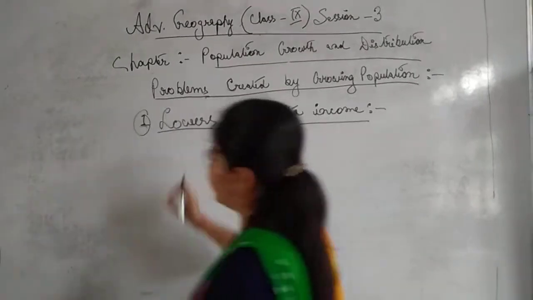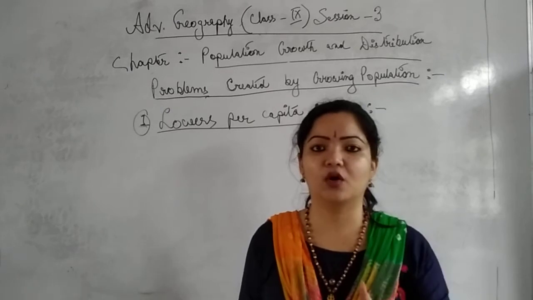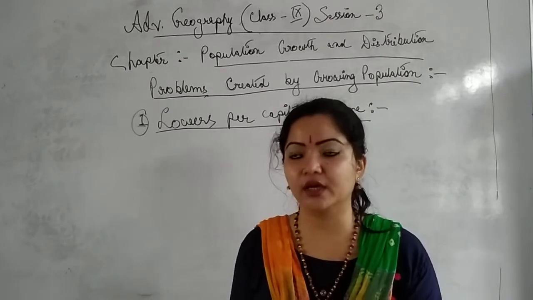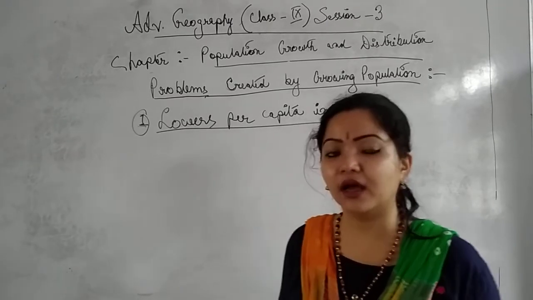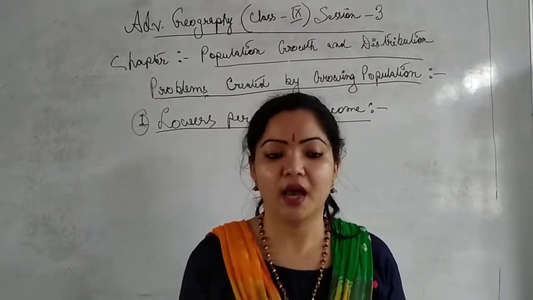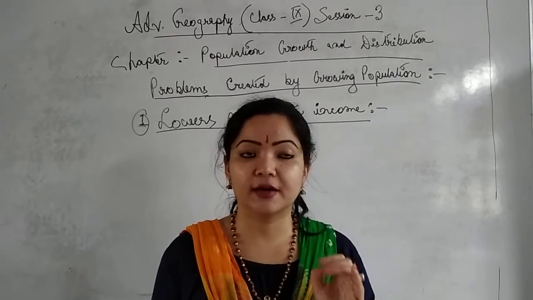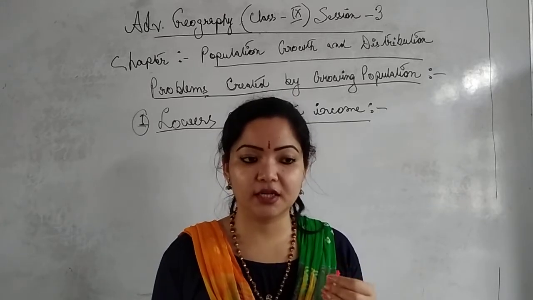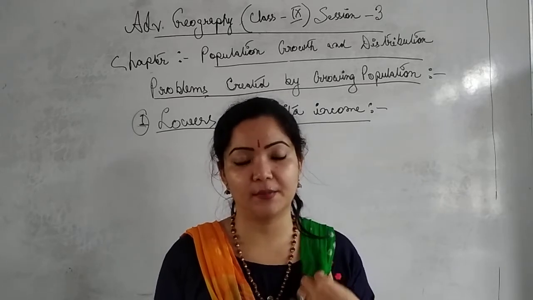Per capita income means the total income of an individual in a particular country within a particular year. Is it clear? This is known as per capita income. So there is a difference between national income and per capita income. National income is the total income of a country within a particular year.